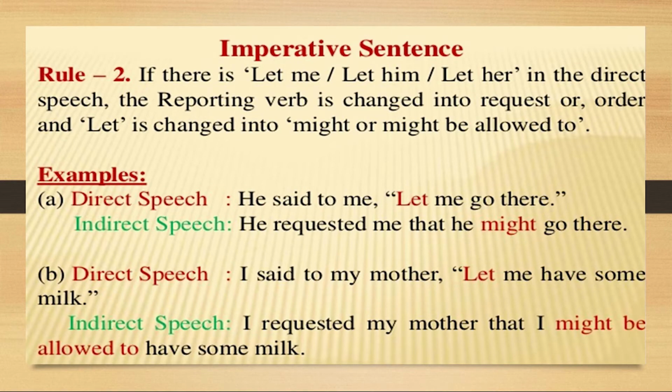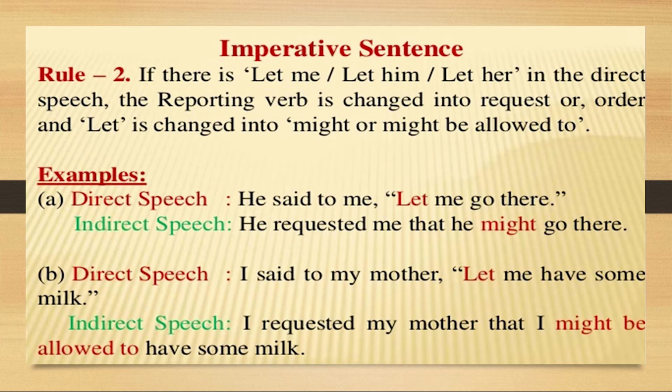So you know that in the case of an imperative sentence, we can start the sentence with a verb, with don't, with please, and also with let. So if you have let me, let him, or let her, you are going to use might or might be allowed to. For example, he requested me that he might go there. Or you can write, he requested me that he might be allowed to go there.